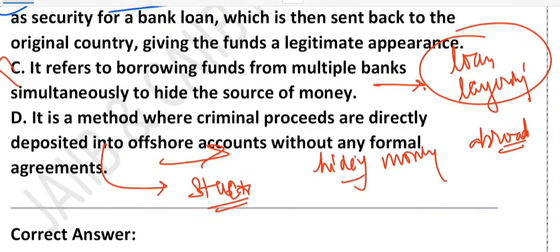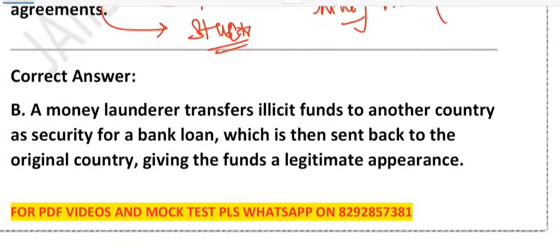So option number D, if we talk about it, a back-to-back loan requires a structured loan arrangement to make the money look legitimate. That's why option number D is also wrong. So what is the correct answer? The correct answer is option number B.